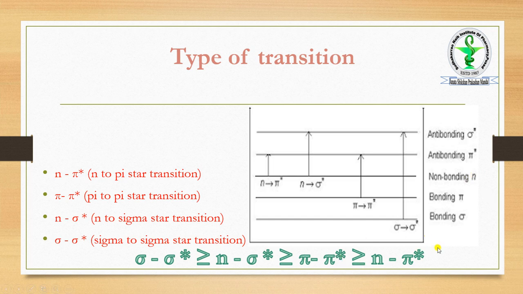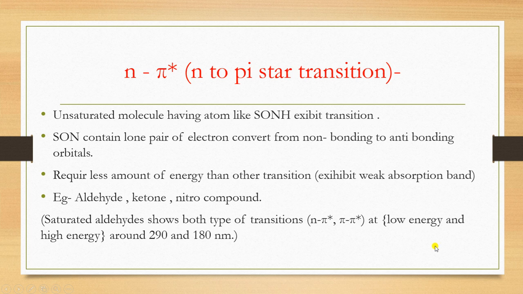So that's why these are things. Now we move toward this one. The first one is a very less energetic n to pi star. So n to pi star, n means nothing but you just remember the example SONH. So unsaturated molecules. Why unsaturated molecules? Because this pi group comes.